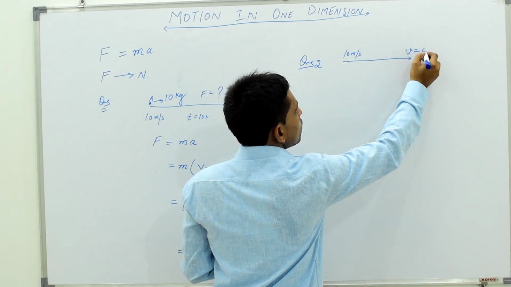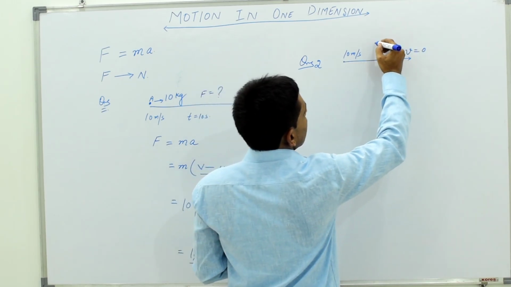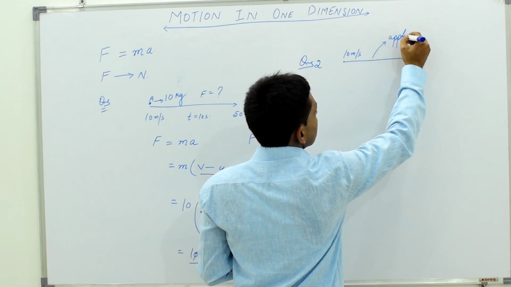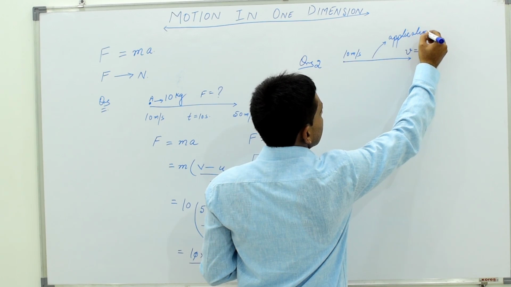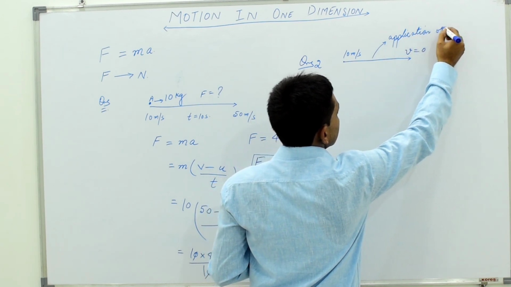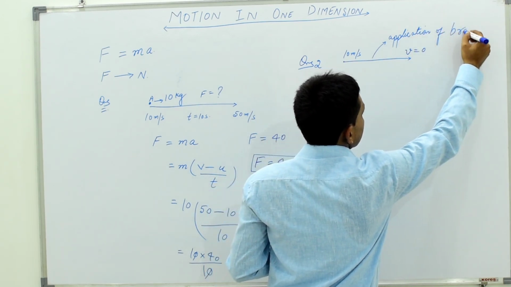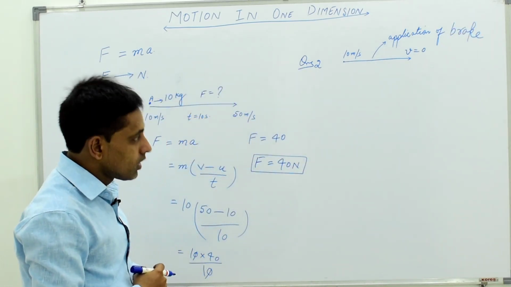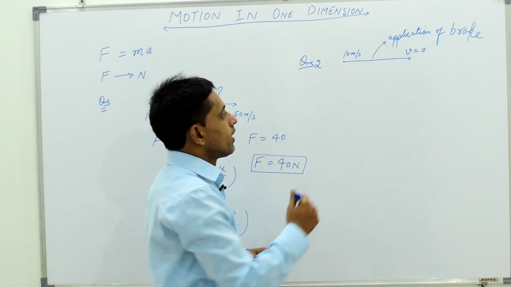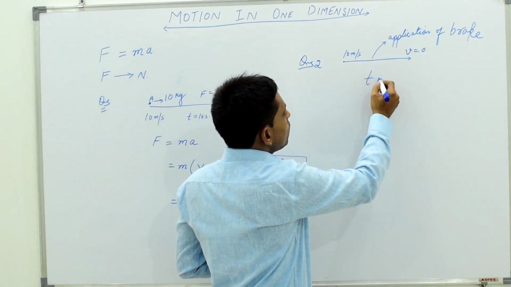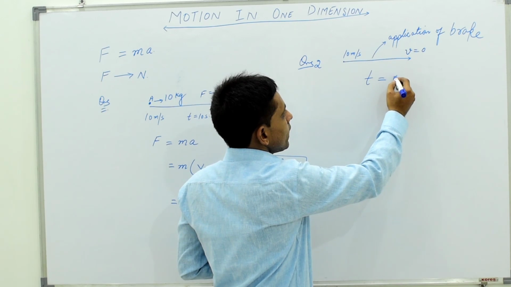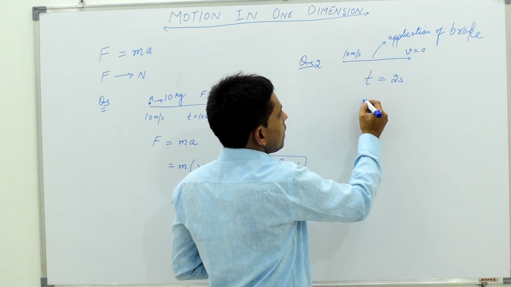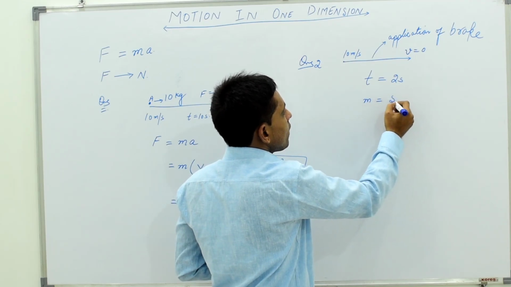The body comes to rest on application of brake. When the brakes are applied, the body comes to rest in time t is equal to say 2 seconds, given that the mass of the body is 5 kg.